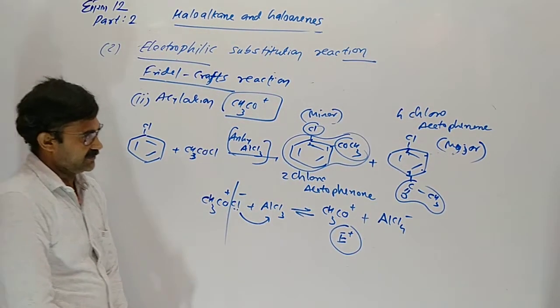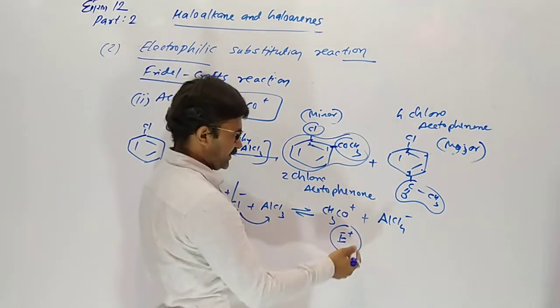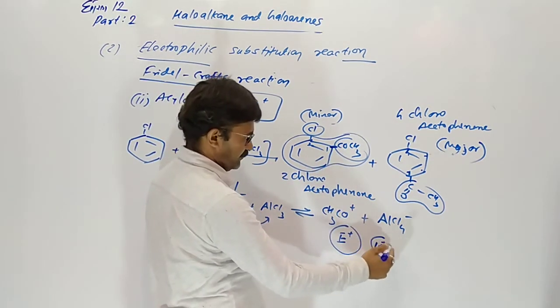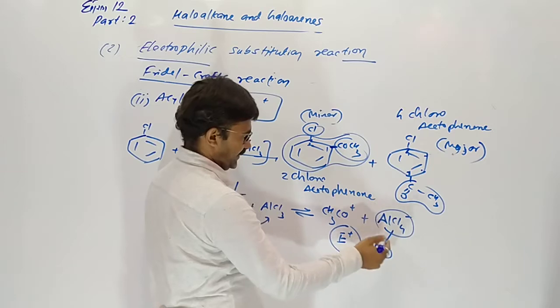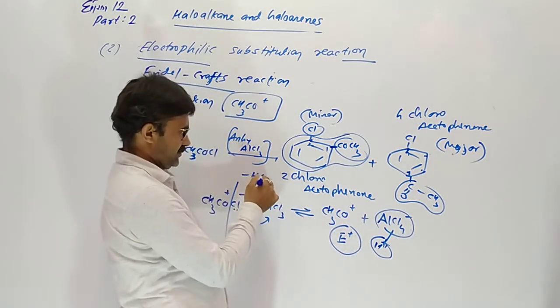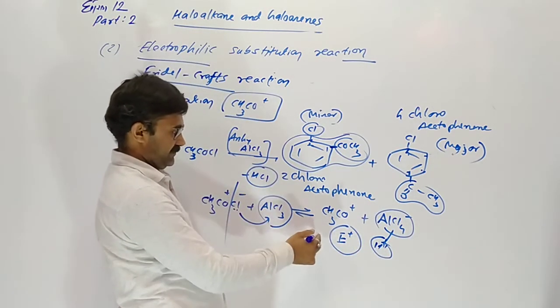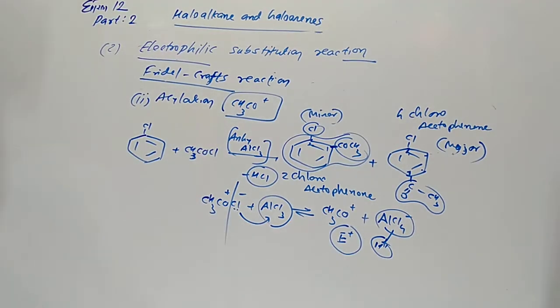And COCH3 enters here, so H plus will be replaced. So the temporary chloride which connected with AlCl3 removes as HCl, and we get AlCl3 catalyst in the last as it is. Understood?